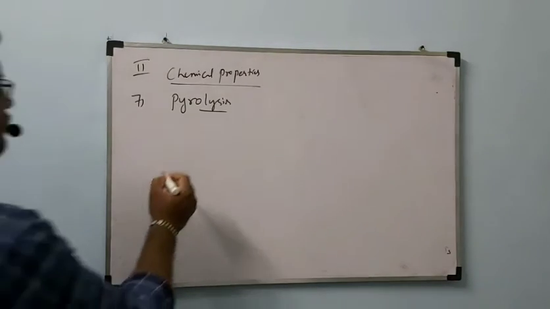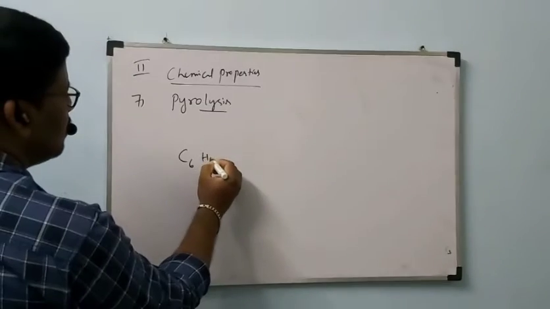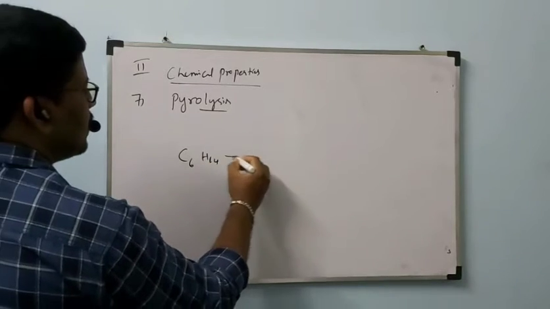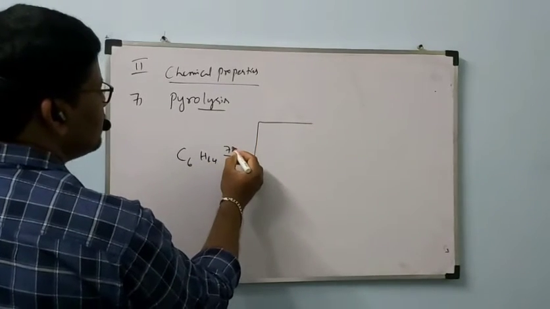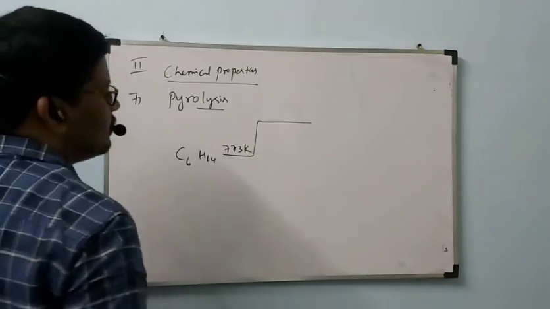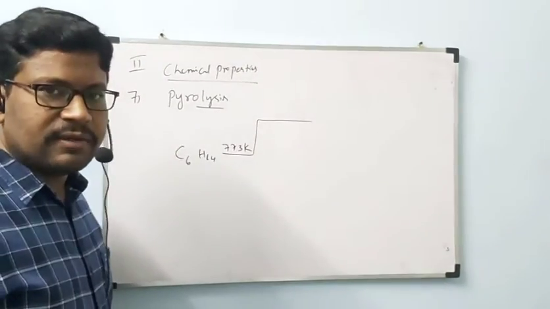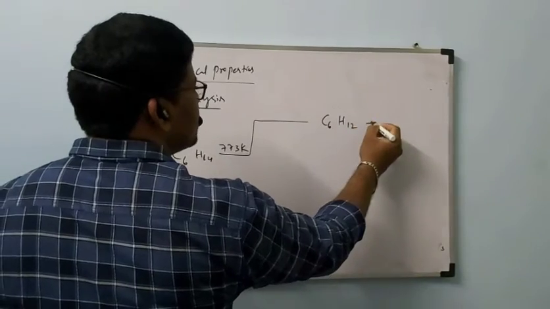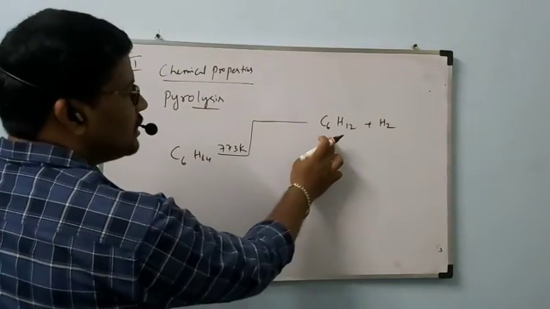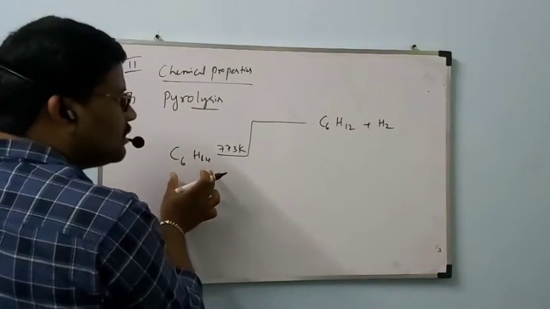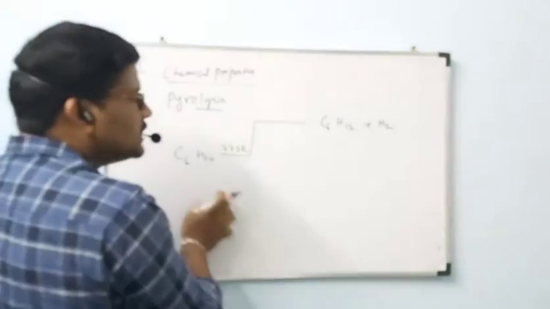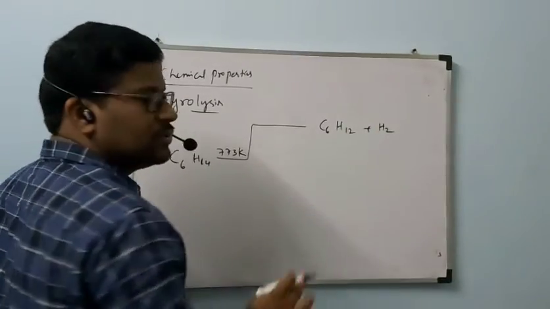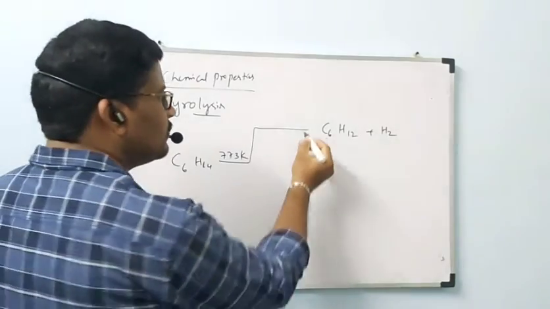First, C6H14 heated at 773 Kelvin can be converted to C6H12 plus H2. C6H14 is hexane; it is converted to hexene plus H2. This is one possibility.